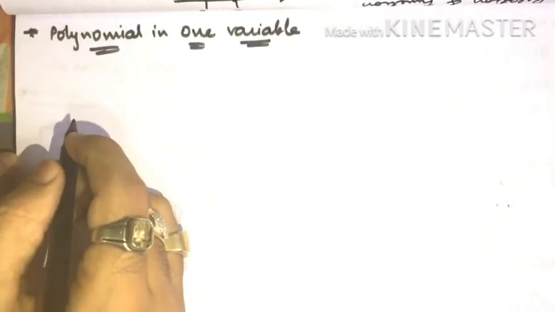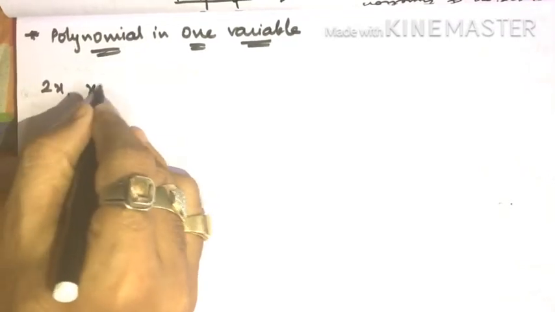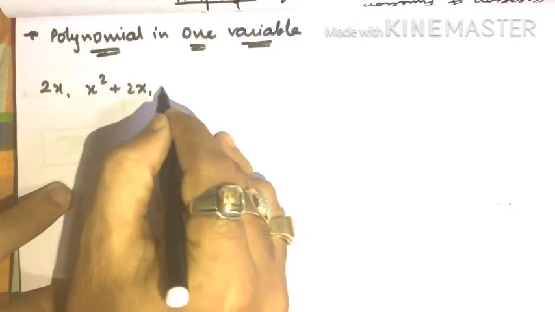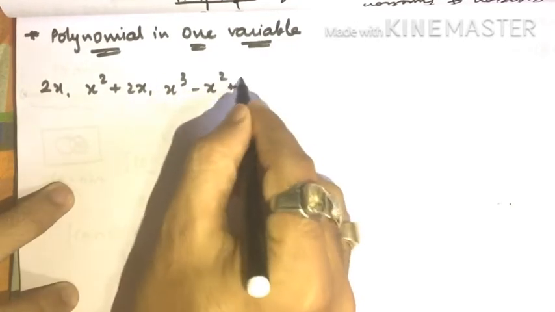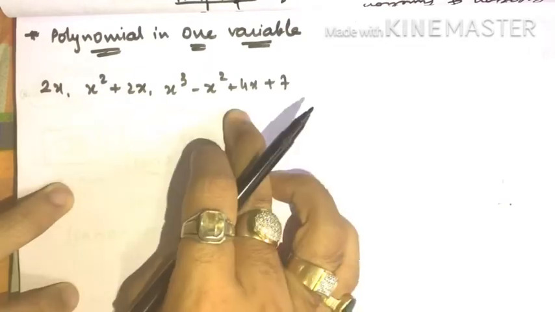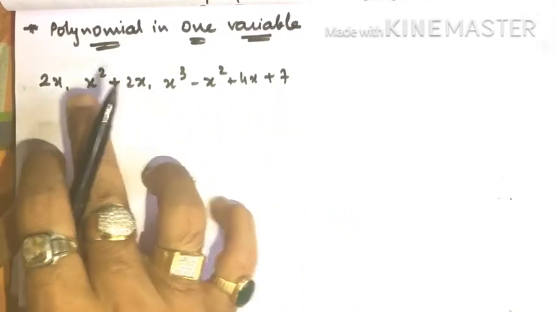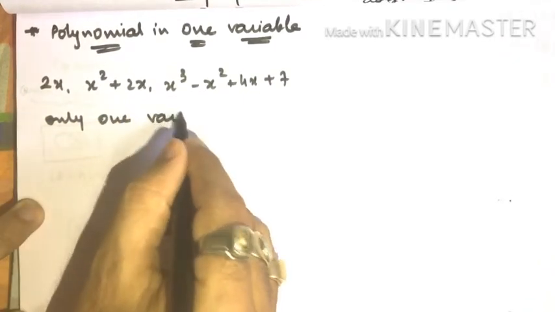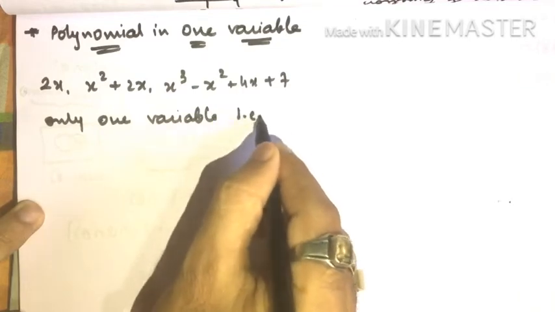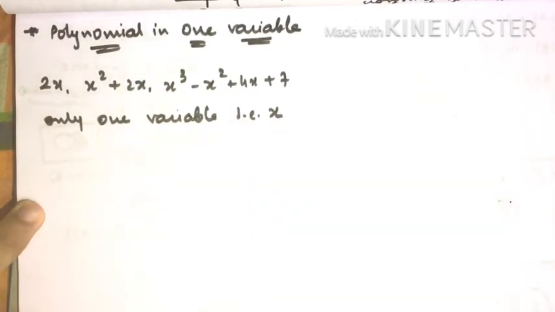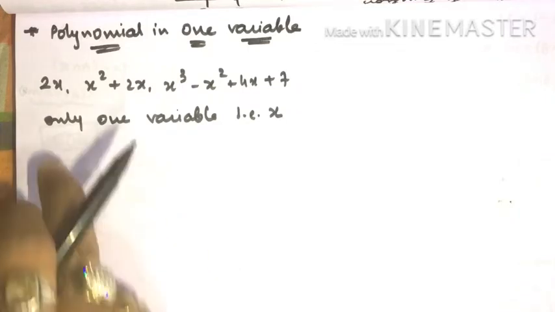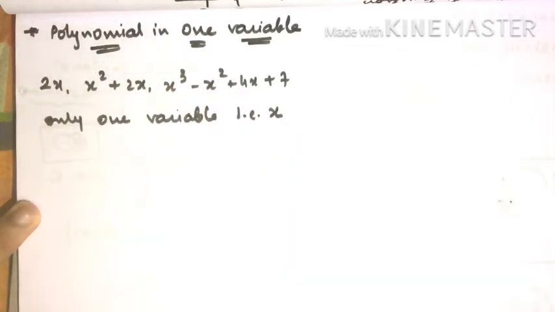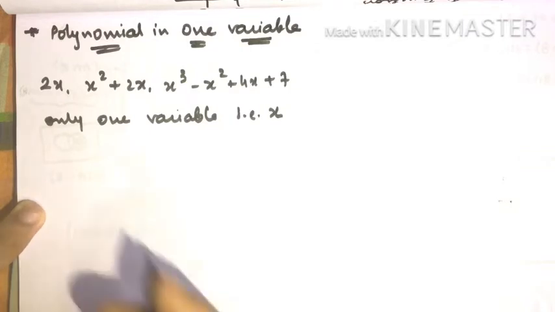So I just showed you some expressions, right? That was 2x, x square plus 2x, then x cube minus x square plus 4x plus 7. These all are expressions which have only one variable, that is x. But we can have a different variable also. Instead of x, we can have any polynomial in one variable, which may have the variable y, which may be z, x, or t, something like that.